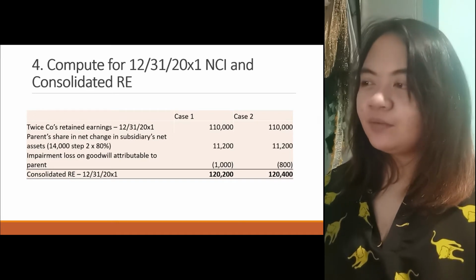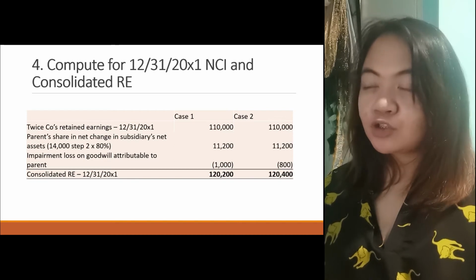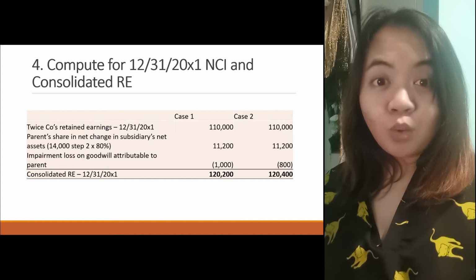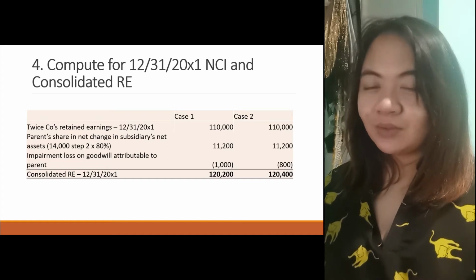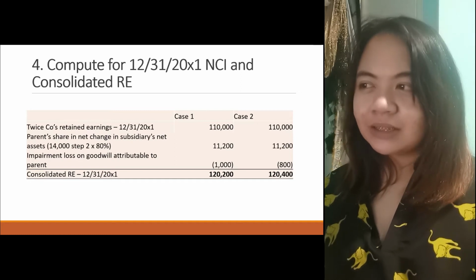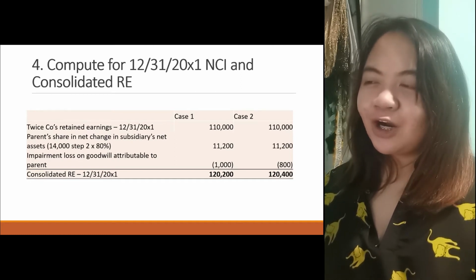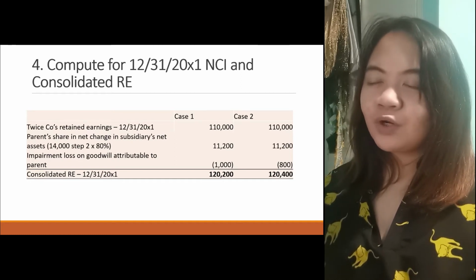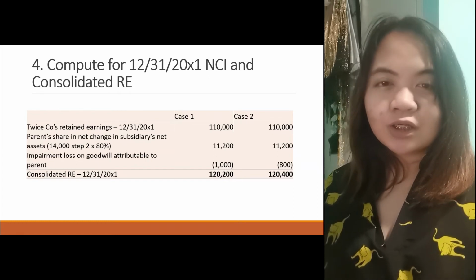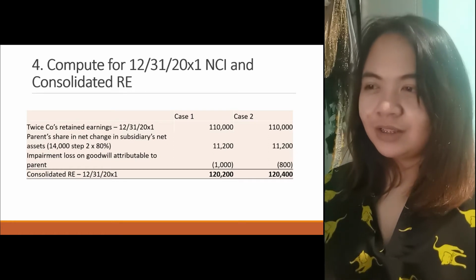And then you have the impairment loss on goodwill attributable to the parent. In case 1, the parent absorbed all of it, so 1,000 for the parent. In case 2, only its share, so 800. Then we have consolidated RE. For case 1, that's 120,200. For case 2, that's 120,400.